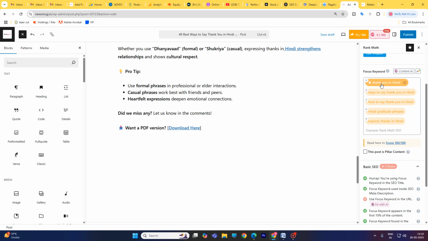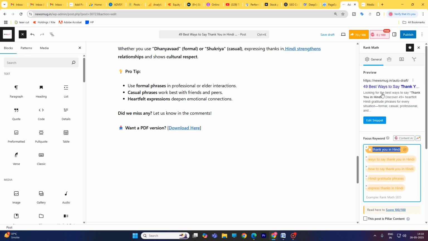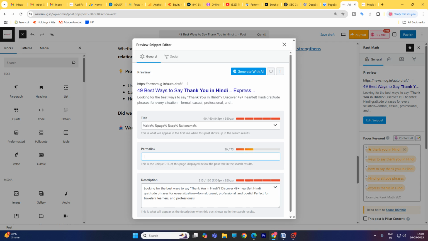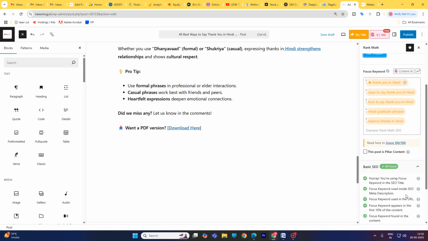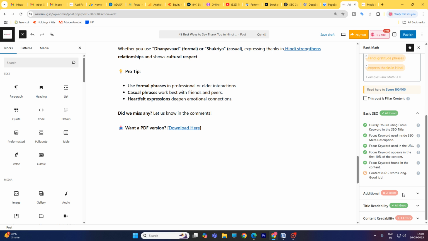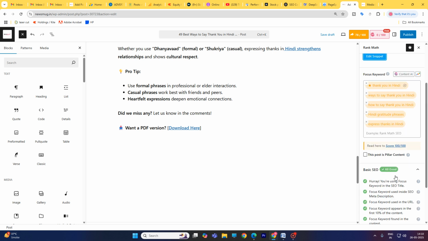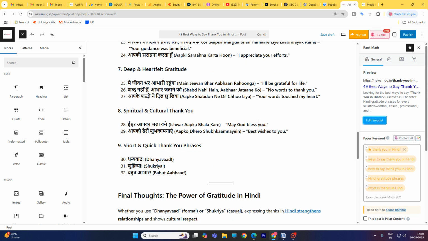This is the focus keyword, and I want to use this URL in focus. Okay, this all is good. Content is 612 words long. Good job. So this is ready to launch.